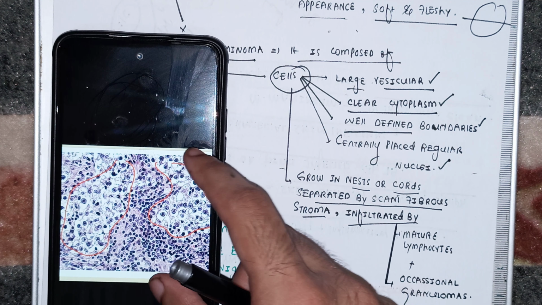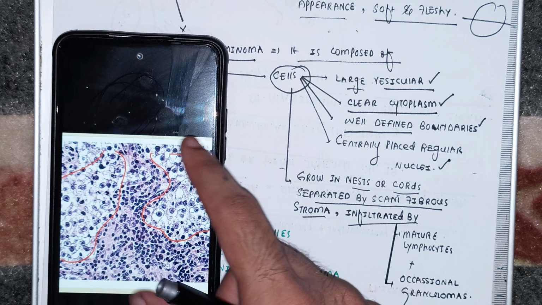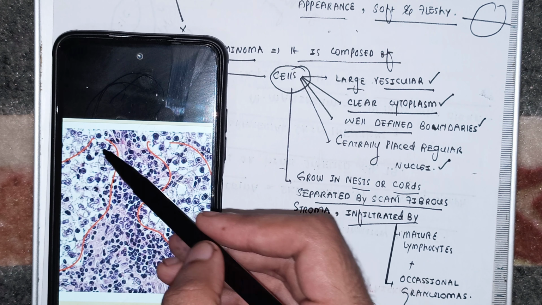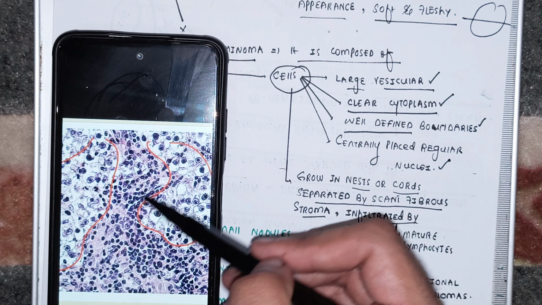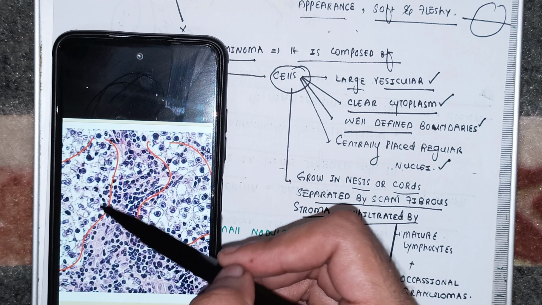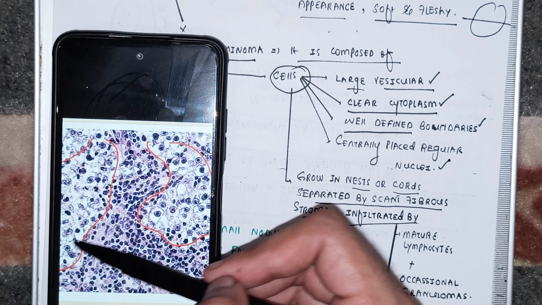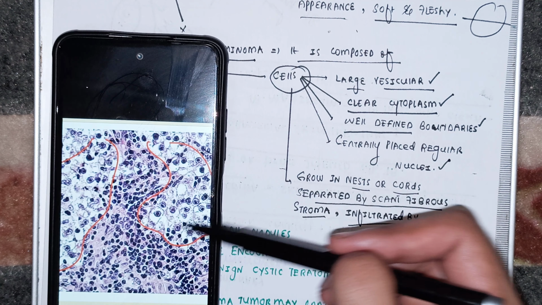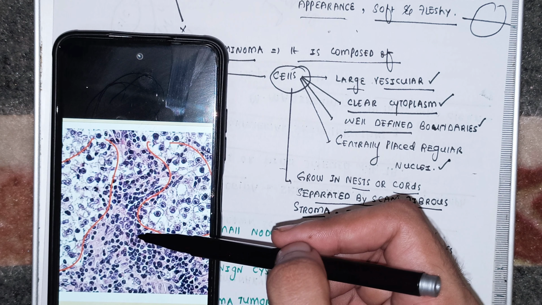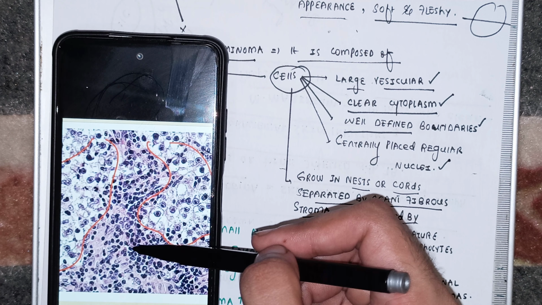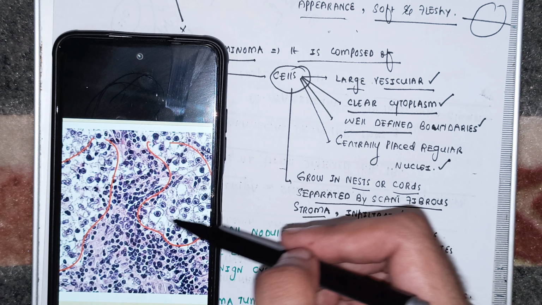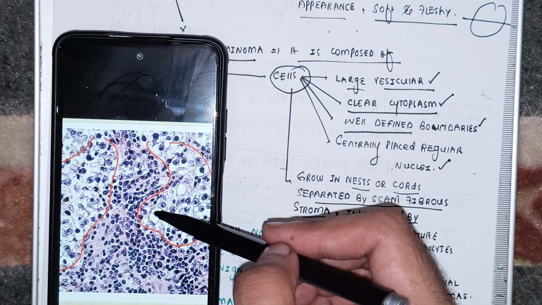Okay, can you see this better? If I zoom in further, this is the dysgerminoma. These are the cells of the dysgerminoma, and you can see this cord or nest of dysgerminoma cells and this nest of dysgerminoma cells, they are separated by this fibrous stroma, and you can see the fibrous stroma is infiltrated by these lymphocytes.